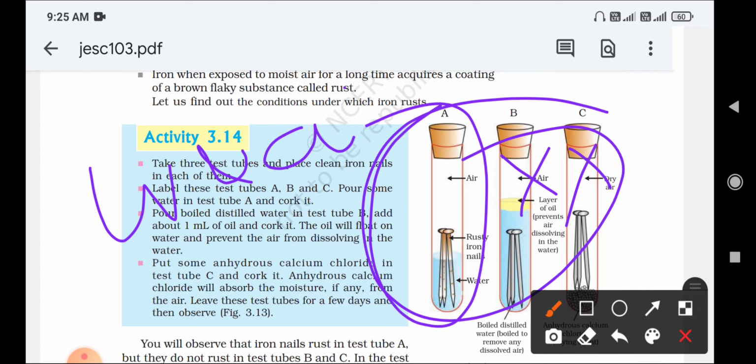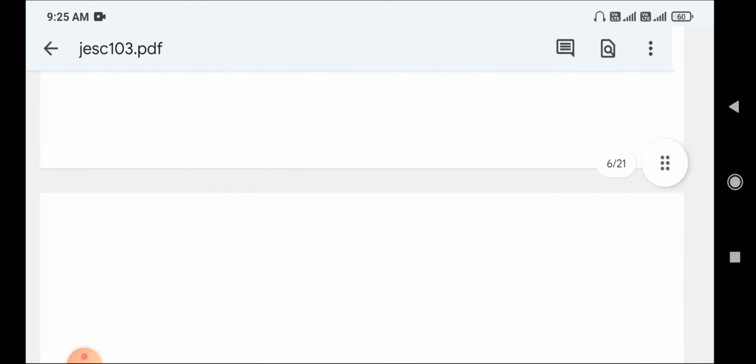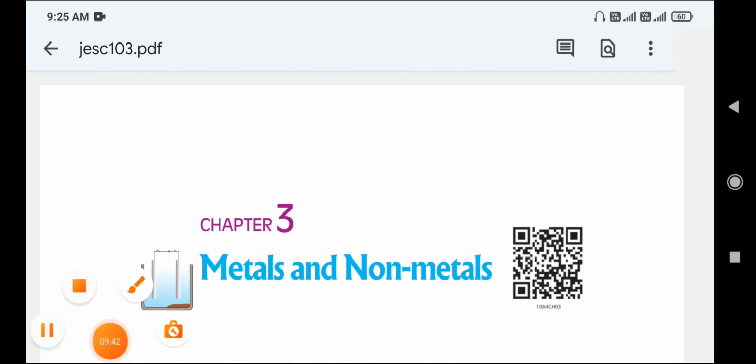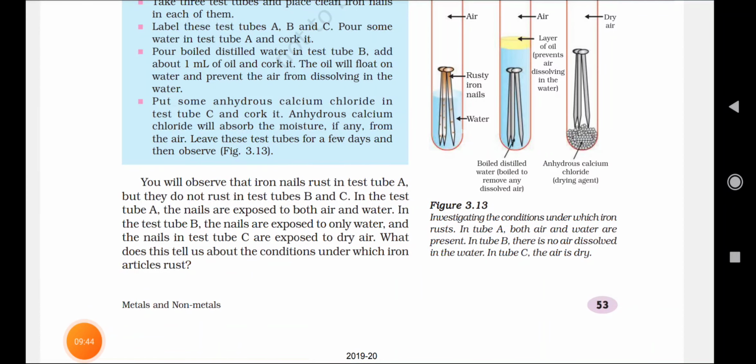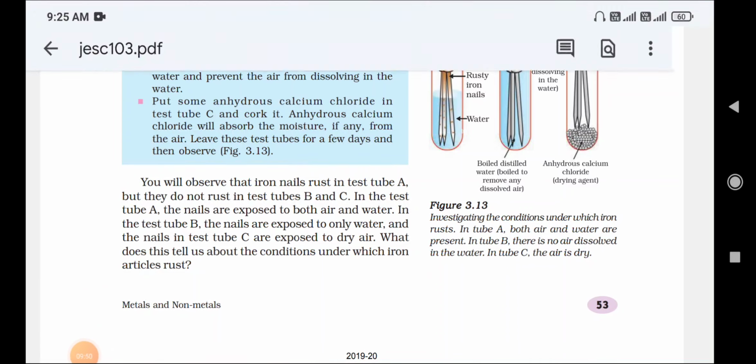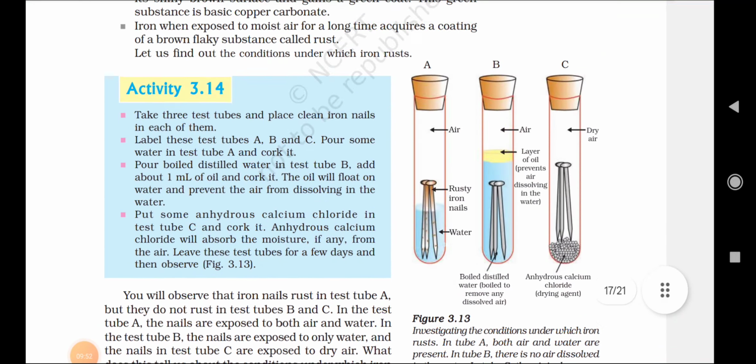So iron gets rusted only under two conditions: water should be present and air should also be present. This is the simple activity, and this activity explains that iron gets rusted only in the presence of air and water. This is activity 3.14.